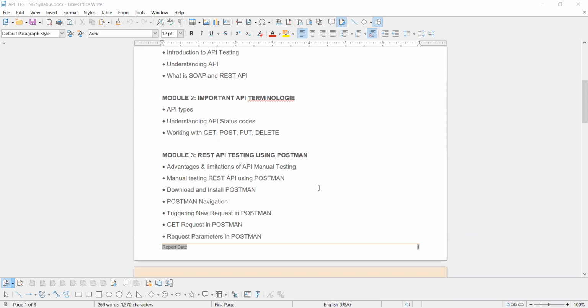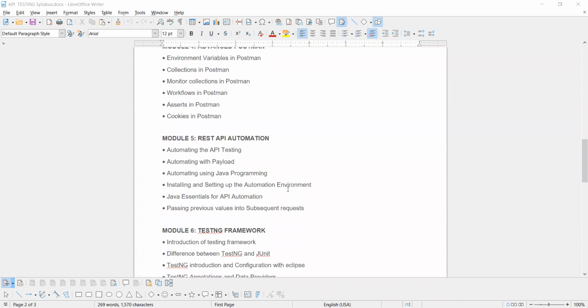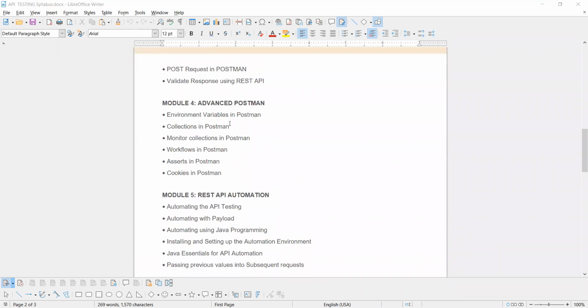We will explain in detail the navigation of Postman, how you have to trigger a new request, and what the request parameters are. It's nothing but how the authentication token and authorization token will be introduced. And then we will go on to the important things of advanced Postman: whatever environment variables are used, the collections in Postman, what the minor collections are, how assertions will work, and the cookies and workflows. Those things will be covered under Postman.